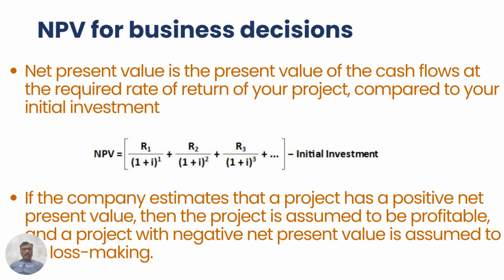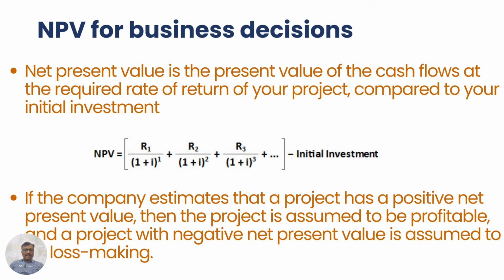The formula involves summing up the present values of all the future cash flows from the project over different time intervals, and comparing it with the initial cost. If the project has positive net present value, it is considered profitable, while the project with negative cash flows is assumed to result in losses.